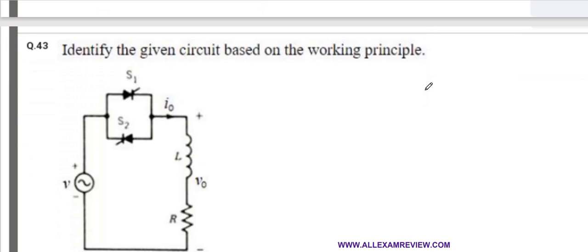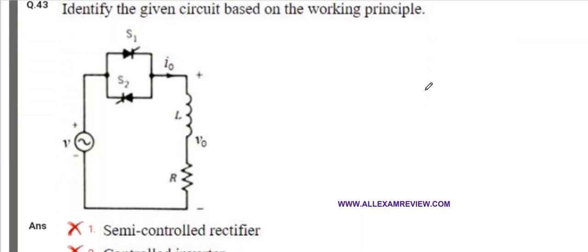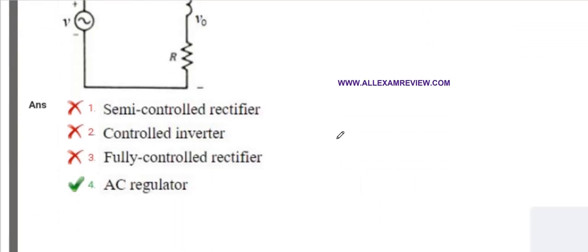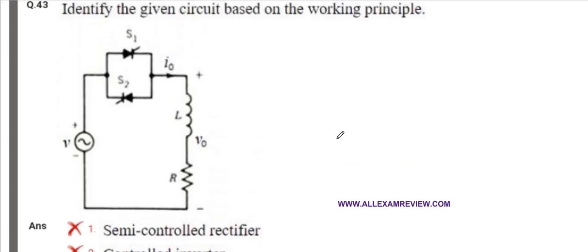Identify the circuit based on the working principles. We know already that this diagram is related to the AC voltage regulator. So this is an AC regulator. You have to determine the diagram.